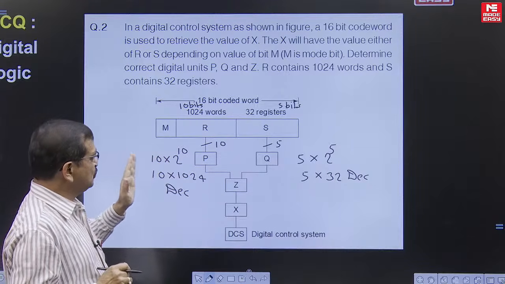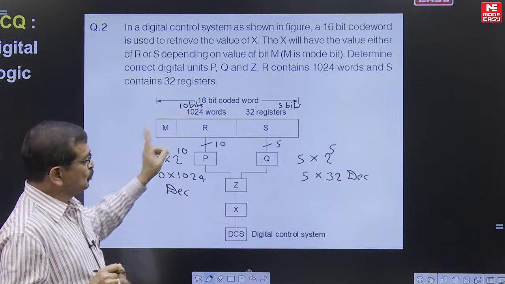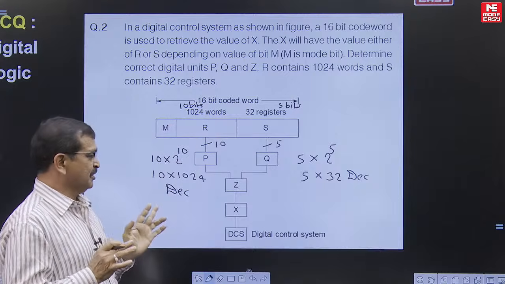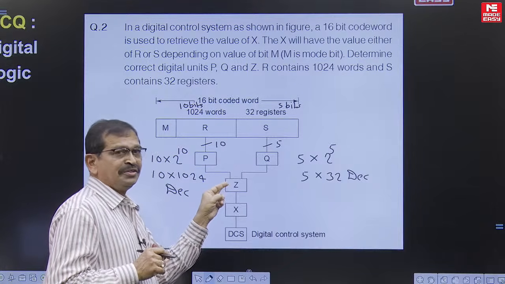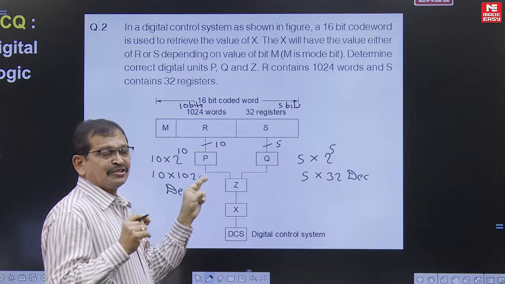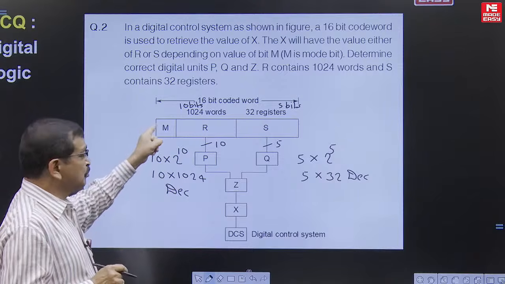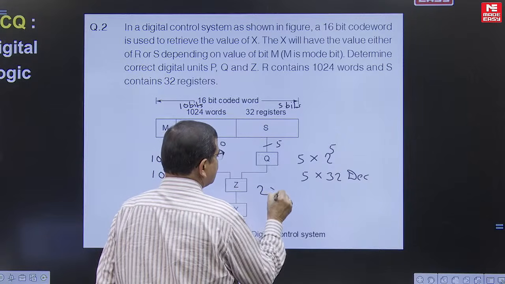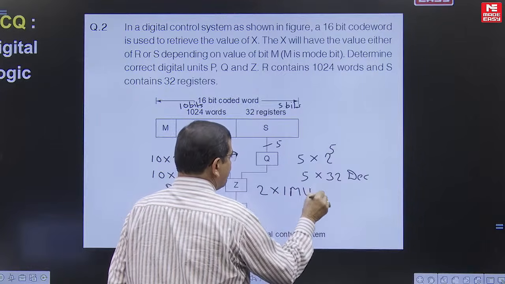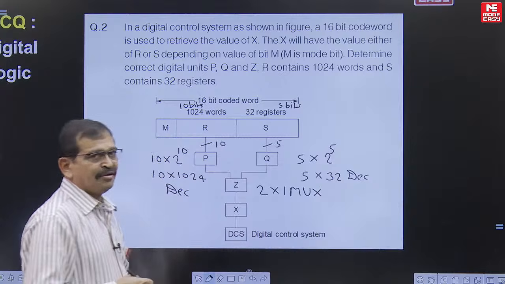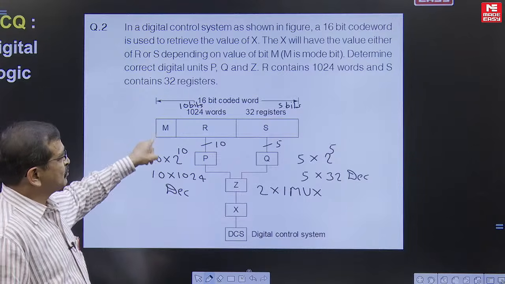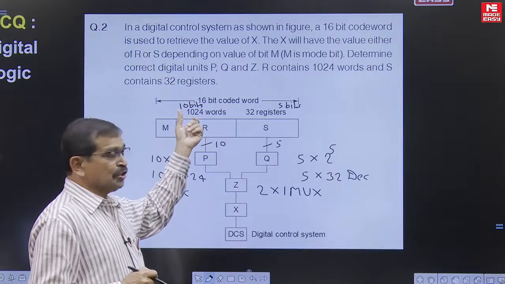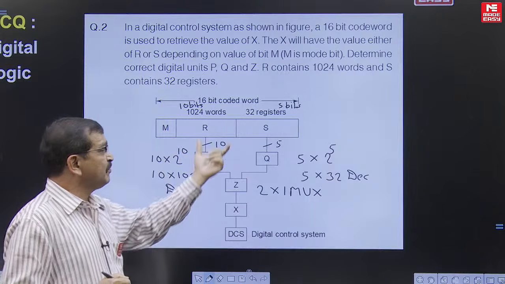Whenever M is 0, one of the words of these 1024 is selected. Whenever M is 1, one of the registers out of these 32 registers is chosen. So this has to be a multiplexer. This multiplexer has select input M, and it is supposed to be a 2 by 1 multiplexer. M is the mode bit, which identifies either any one of the locations out of the 1024 or any one of the registers out of the 32.